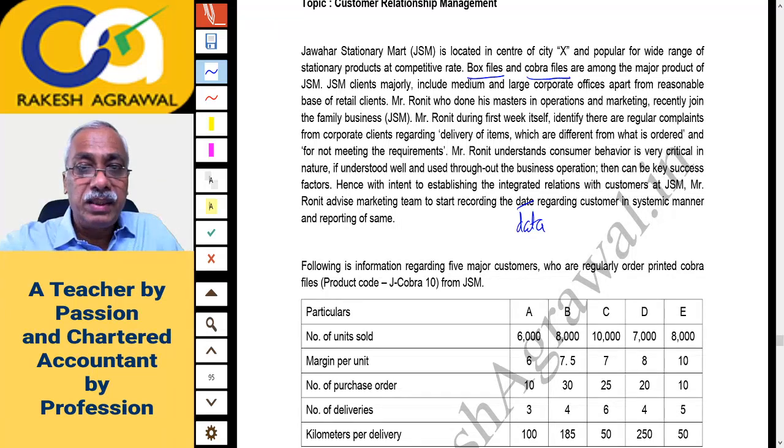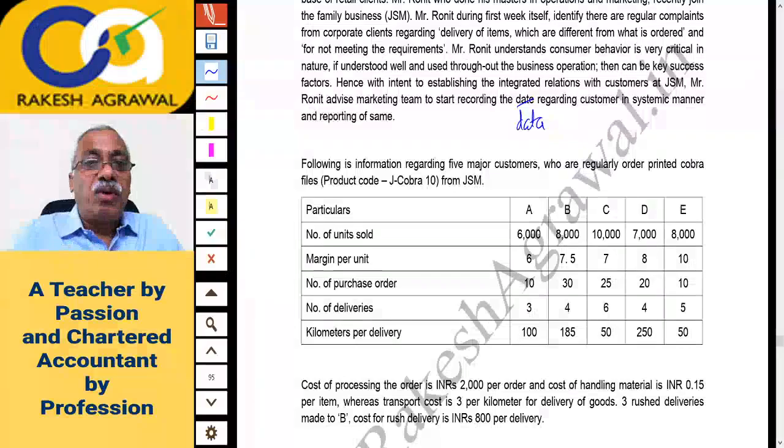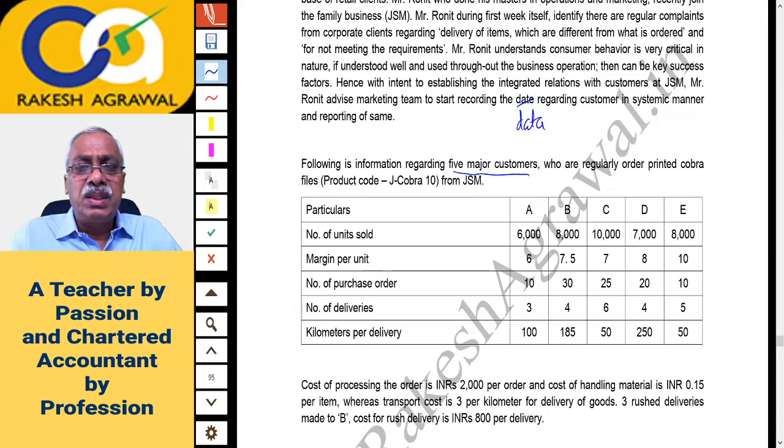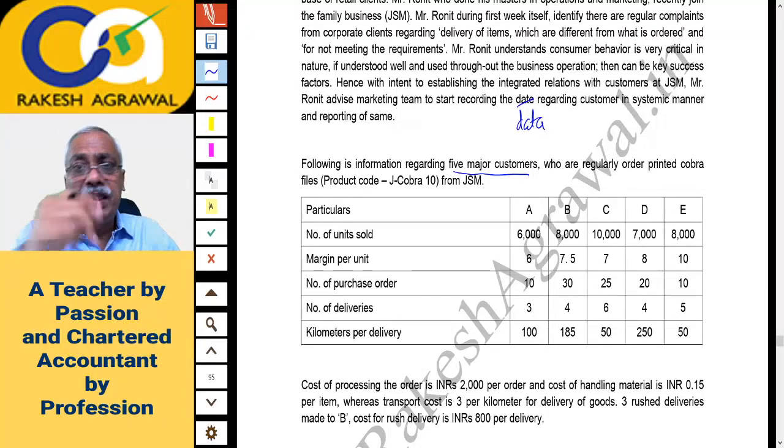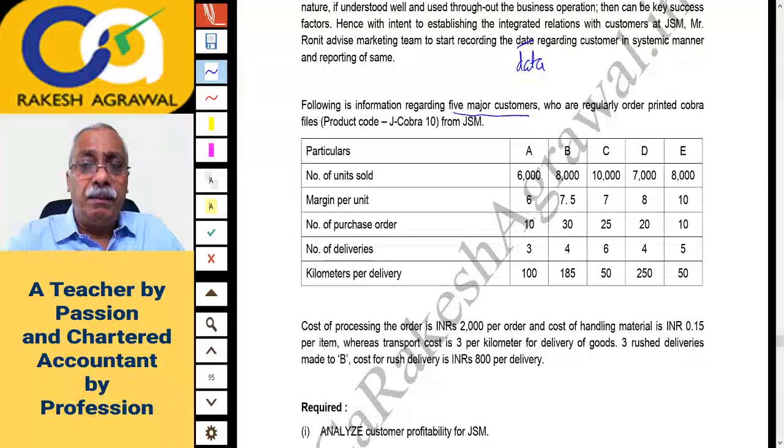So some data is recorded and given to you. Following is information regarding 5 major customers, 5 big customers who regularly order printed Cobra files, product code something like J Cobra 10, from JSM. Okay, so data of 5 customers is given. I think you'll have to do the customer profitability analysis, most probably, it seems so. So you have to do the comparison. We have some similar questions in our regular batch notes also, if you refer.